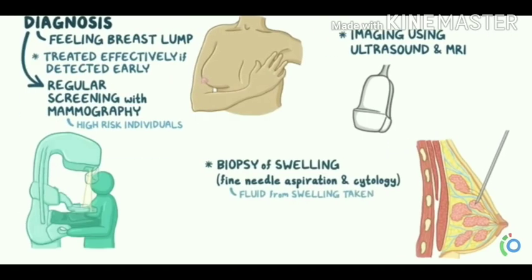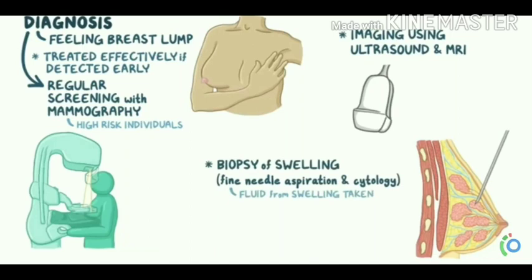Diagnosis usually begins by feeling a breast lump. We can feel the presence of lumps. It can be treated effectively if it is detected early in the course of the disease, so regular screening with mammography, which is an X-ray of the breast, is done in high risk individuals.